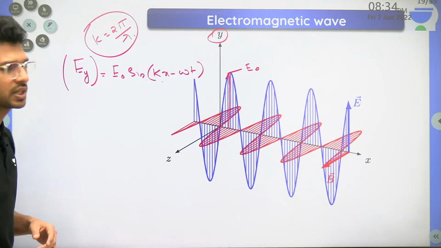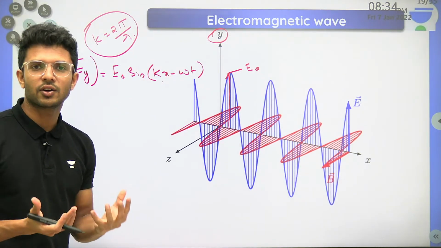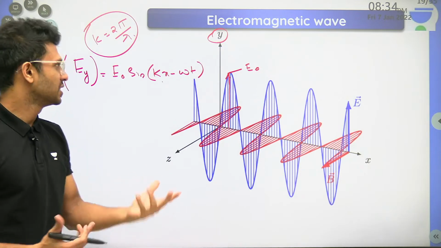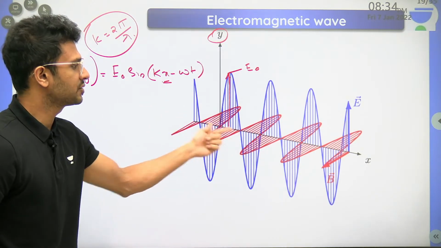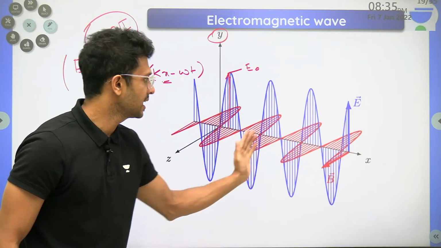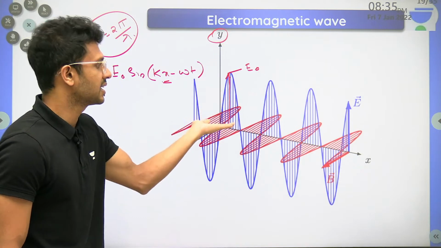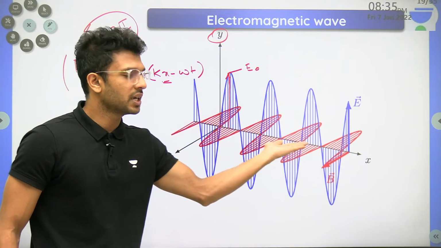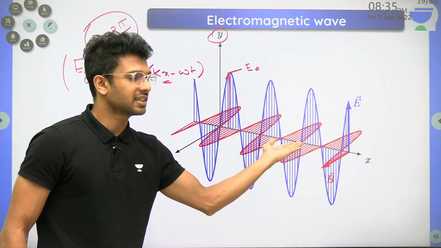You are 12th standard students, everyone knows this, right? What is this omega? Angular frequency, right? You all know that. Now, why x here? Because this is traveling in the x direction. See, though both are making the displacement in the y direction and z direction, the waves are moving along the x direction, right? Waves are moving along the x direction.